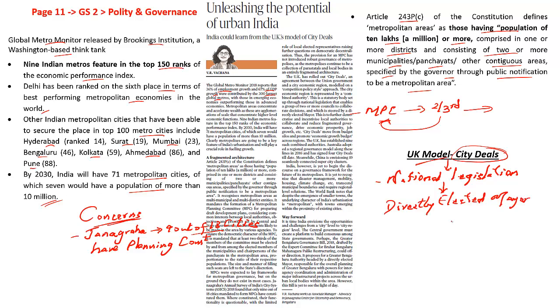So what is this UK model ultimately? It means the central government has given enough power to the local government, and this local government will empower itself, achieve the growth factor, and this growth factor is taken over by the elected mayor. So the elected mayor has the onus. He speaks to the local officials, he speaks to the people, understands what their problem is, and understanding these problems, he comes up with a measure so that these issues are addressed. This is what is called the UK model and city deals, which is empowered by your elected mayor.